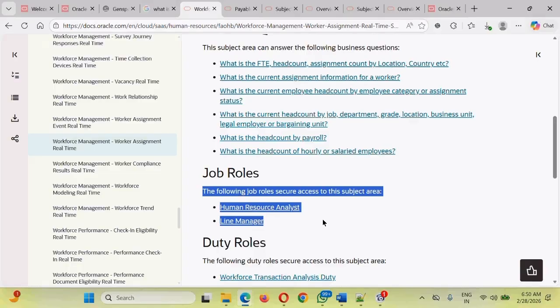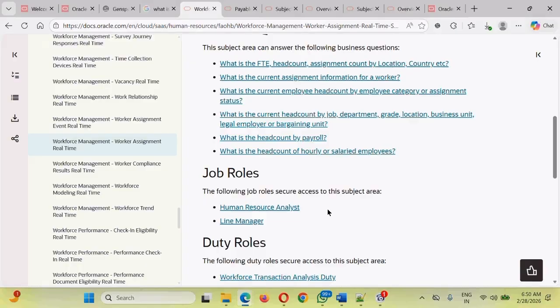If the user who's accessing this particular report does not have any of these roles, they will not see the data. It's not that all the roles are required. If the user has any of these roles, they should be able to see the data. So guys, Oracle has given you the complete insight into the documentation. Oracle has also given you these role details.